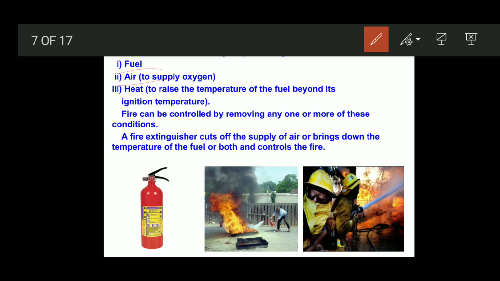For that purpose we use some things, one of them is the fire extinguisher, okay. Majorly we use this in industries, in companies, or at schools. So we use these fire extinguishers. Why do we use this? Because it can cut off the supply of air or bring down the temperature of the fuel or both and control the fire, okay. So this is one of the things we use to control the fire.